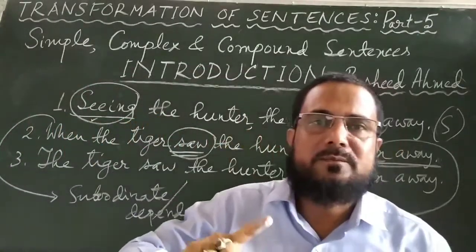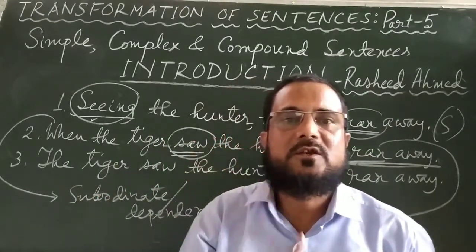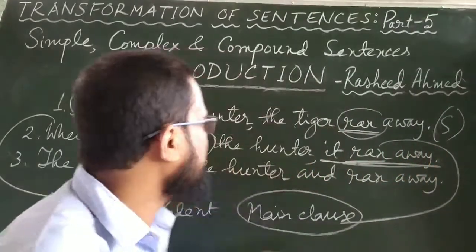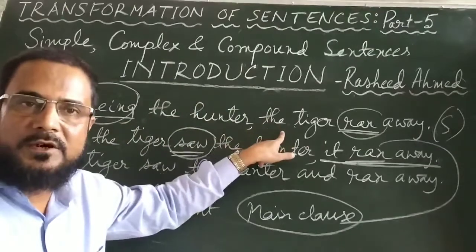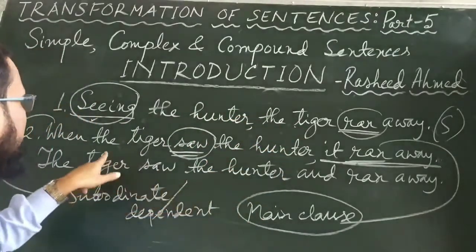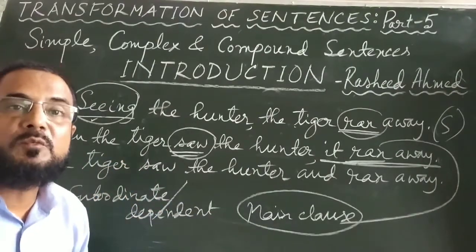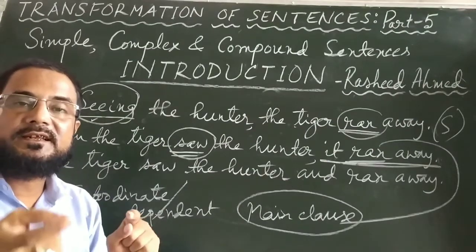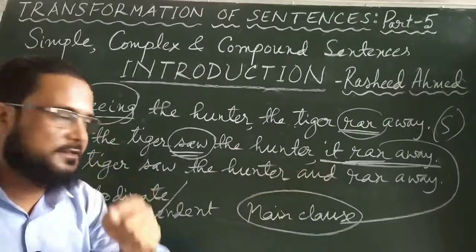So what we have got is that in a simple sentence there is only one finite verb. In a complex sentence there are two finite verbs. Complex sentence has two parts, one main clause, one subordinate clause. And when you find a simple sentence, there is already one finite verb, your job will be to create another finite verb. And when you find a complex sentence, there are already two finite verbs. Your job will be to remove one finite verb. Which one to remove? That one you will remove which is in the subordinate clause. But the finite verb in the main clause, you are not to touch it.